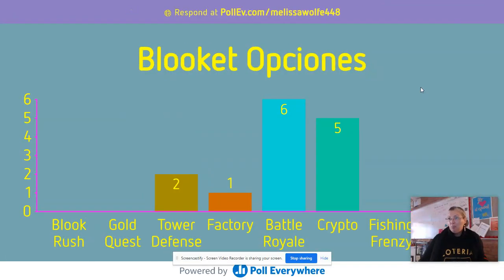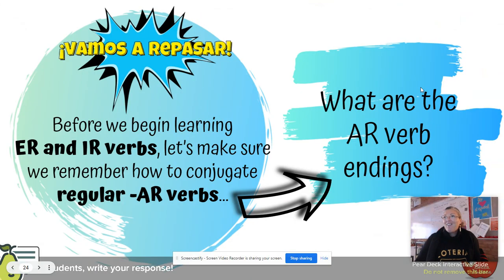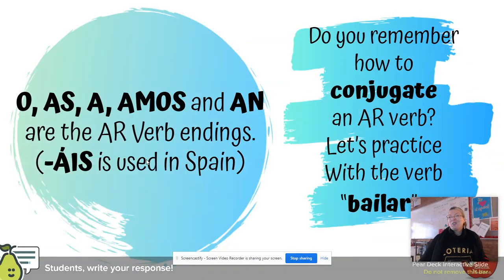We're going to play a Blooket to review. There is a new mode if you want to try that one out. And then after that, we are going to review our AR verbs, but then we are going to be learning how to conjugate ER and IR verbs. So after today, you're going to be able to say basically anything you want in Spanish. It's pretty cool. So I want you to go through these.